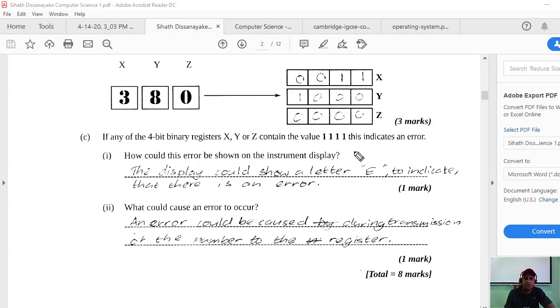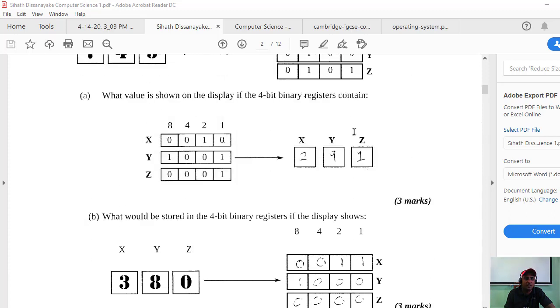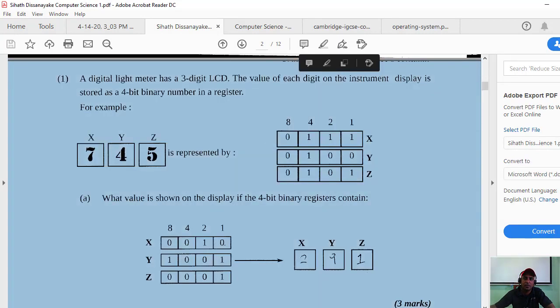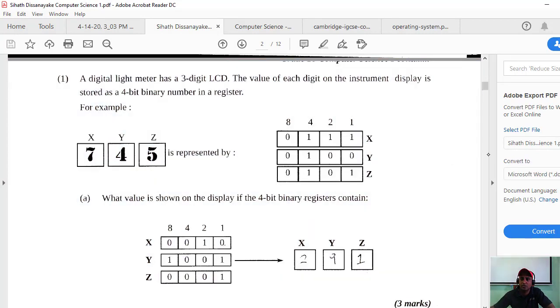Just to recap the first one, what we did here was about binary, decimal to binary conversion.